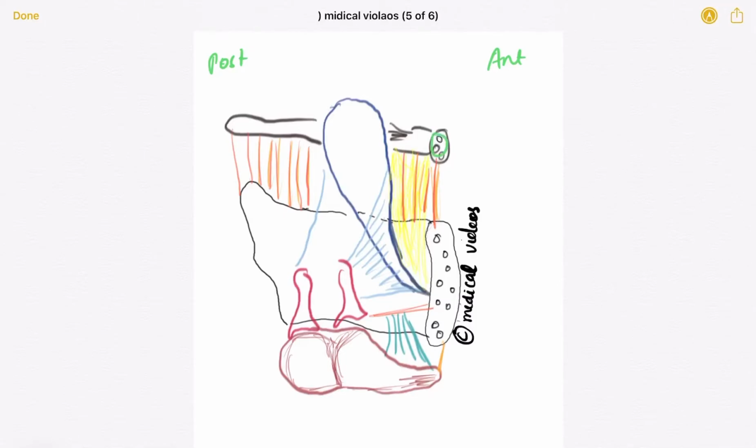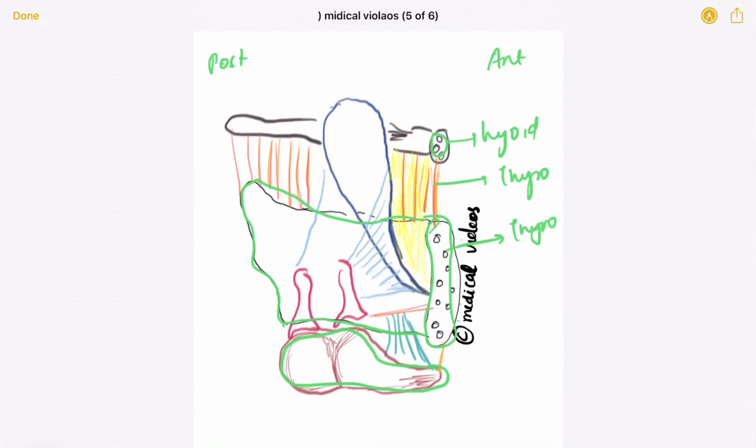This is the hyoid bone, this is the thyrohyoid membrane, and this whole is the thyroid cartilage. As you can see here, this is the cricoid cartilage, and it is a full ring. On the cricoid cartilage you can see that two cartilages are sitting, which are the arytenoid cartilages.